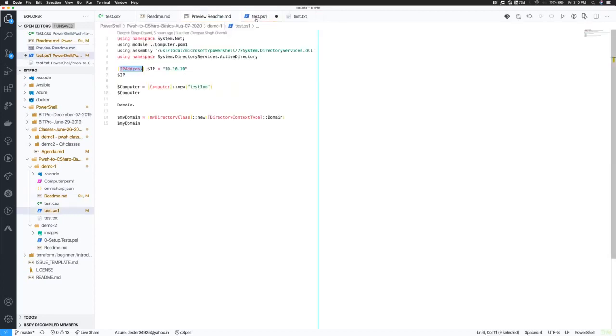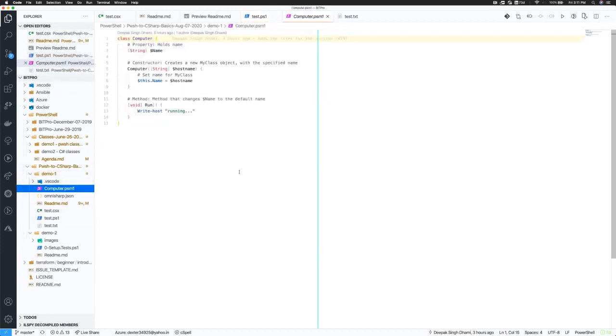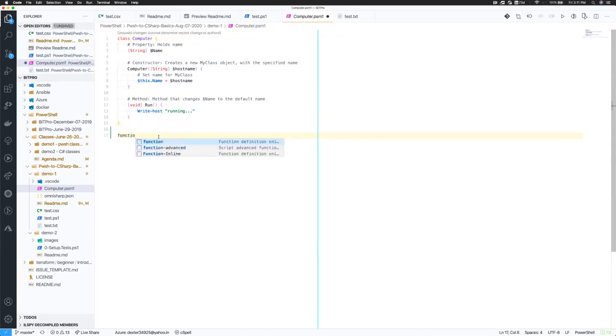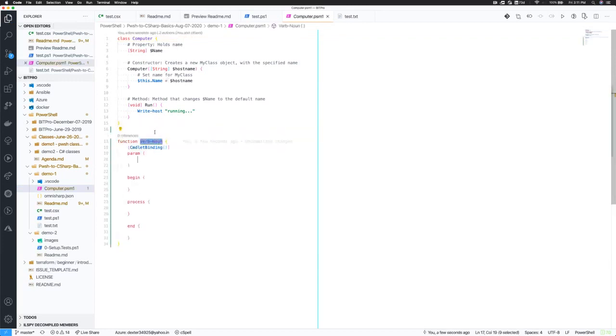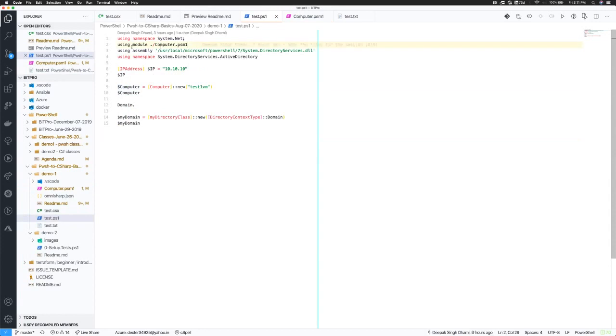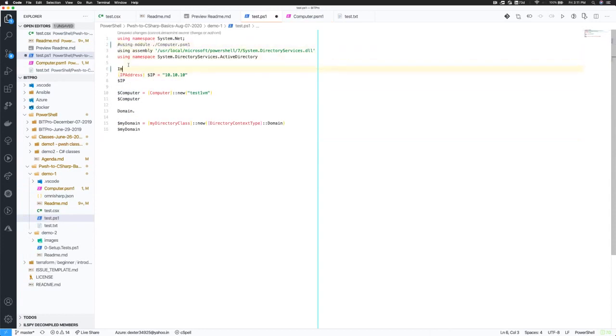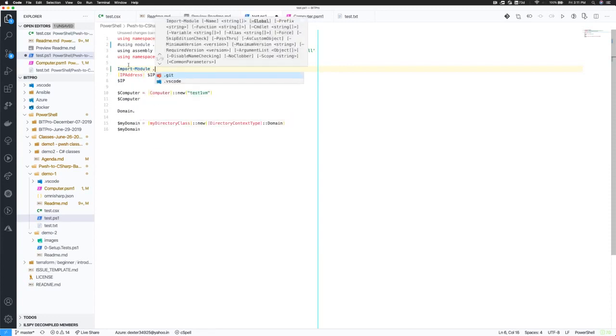In PowerShell, I mentioned classes, right? If you write something using a class, for example, if your module has classes, it could also have functions and other stuff, but I'm focusing mostly on classes at the moment. If you import a module by using Import-Module in your script, for example, instead of using, I'm probably doing Import-Module and giving a path to something like computer.psm1.